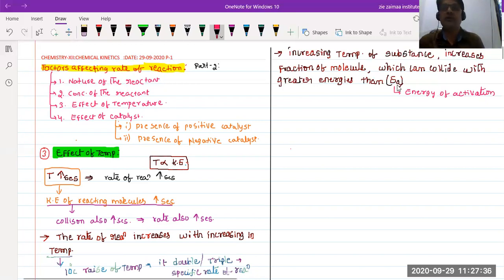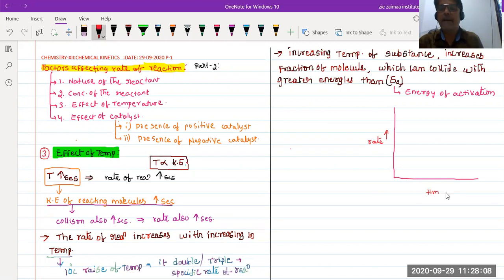Now let us know. See, here I'm going to draw a graph. Let us suppose here I take the rate of reacting substances, and here I take the time.